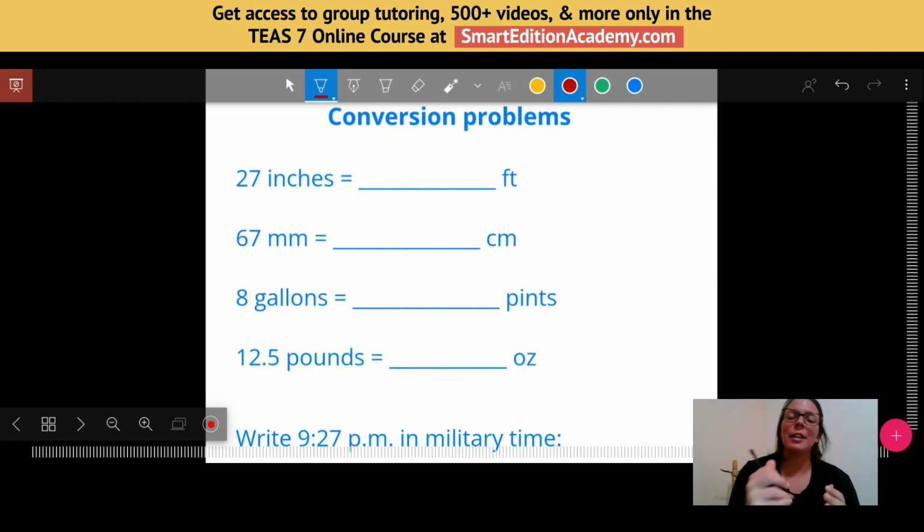So I'm going to give you a moment before I jump into this. I just want to see how many of these you can do. I'll give you about 30 seconds for a good little self-assessment. Which of these conversions do you already know? We need to go from inches to feet, millimeters to centimeters, gallons to pints, and then pounds to ounces.